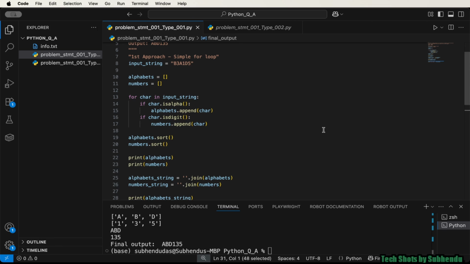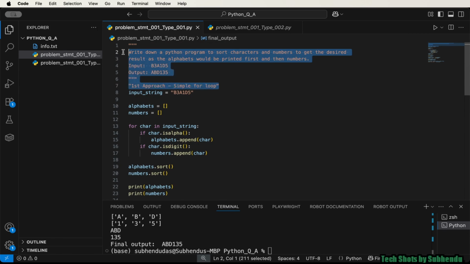Okay. So now let me move to the next solution where we'll be using list comprehension for the same problem statement. Okay. And this is kind of an advanced version of Python. So let me move to the next file.